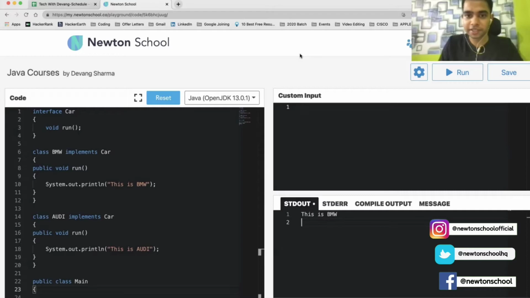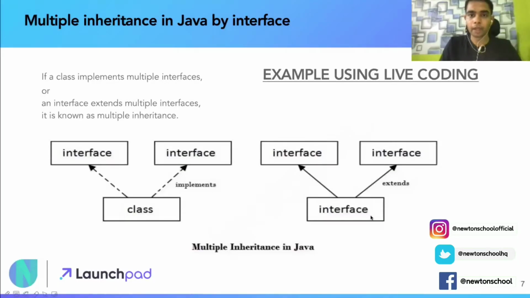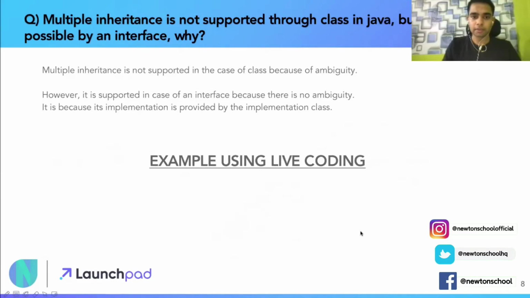Let's go back to our slides. So we have understood the example of interface here. Now, last but not the least, a very, very important question that is generally asked: since multiple inheritance is not supported through classes in Java, how is it possible by using an interface? The first question is how it is supported, and the second is why it is supported. Both questions are equally important. To answer this honestly, multiple inheritance is not supported in classes because of the diamond problem. And why does the diamond problem arise?